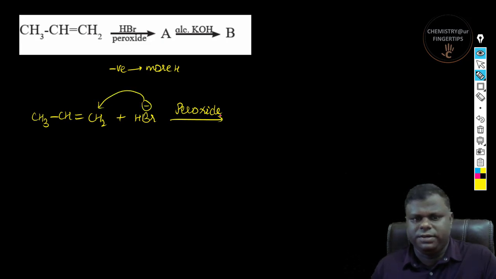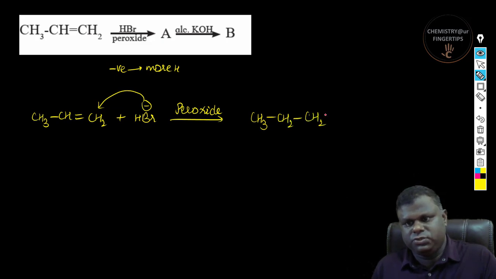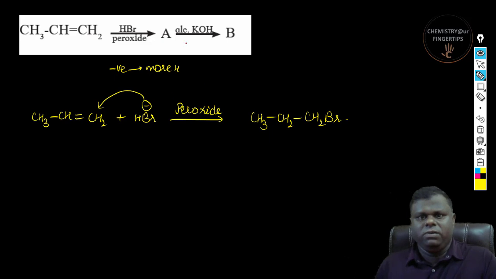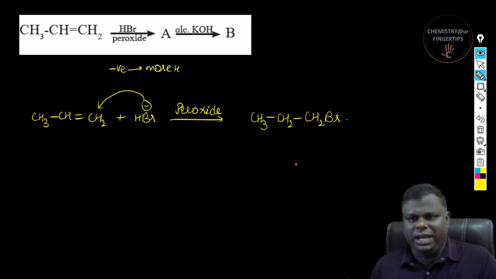Now here we are doing a peroxide addition. So what's going to happen? Negative is going to go over here. So what is that which you get? You get CH3, CH2, and then there is going to be CH2Br. Correct. Now this is going to have a dehydrohalogenation.